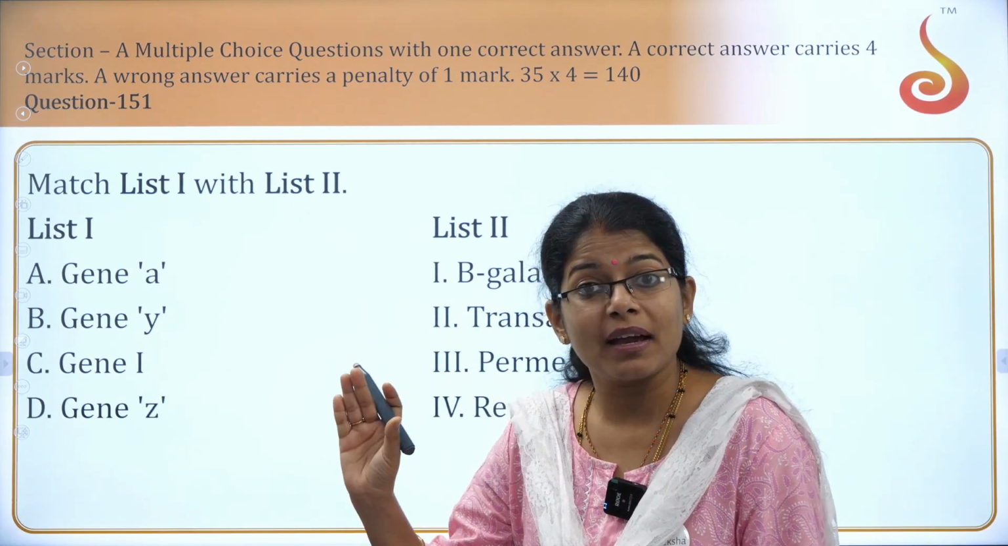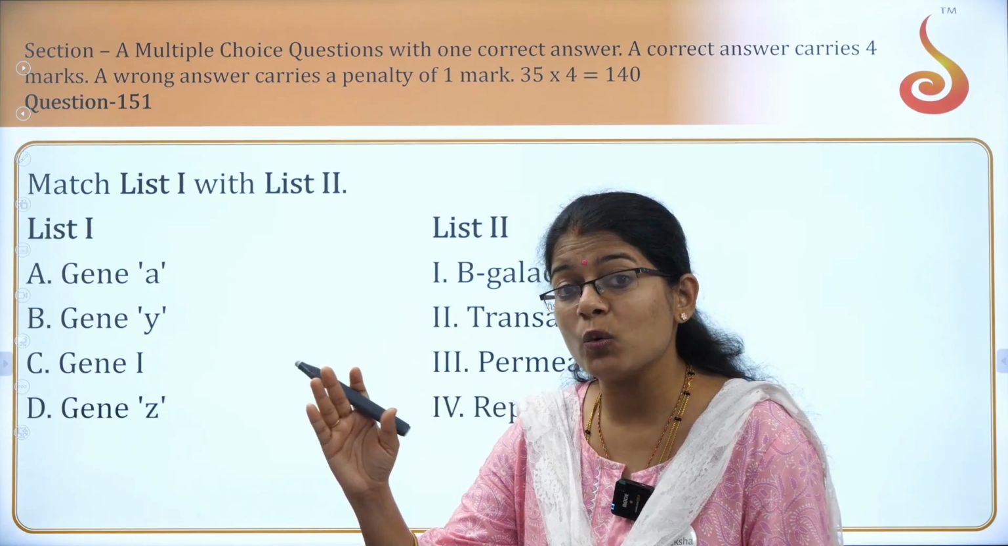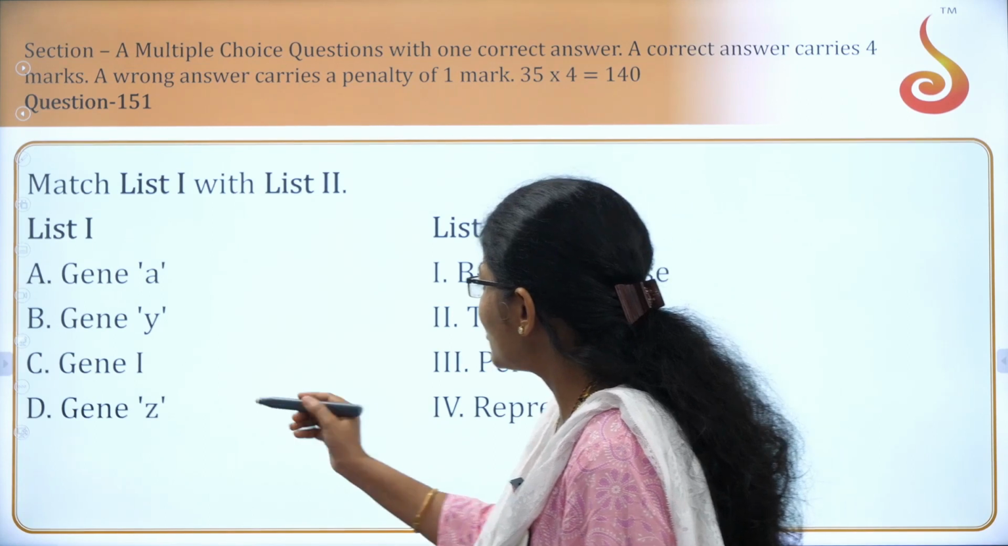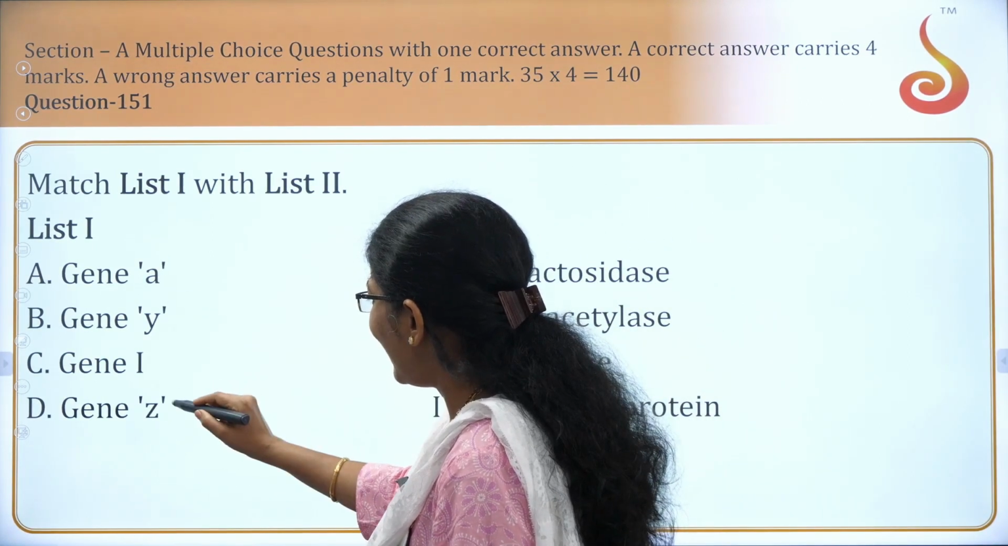Lac operon, you know, correct? There are many genes in it: Lac Z, Y, A. Let us try to match them. Z, Y and A. Zia, right?